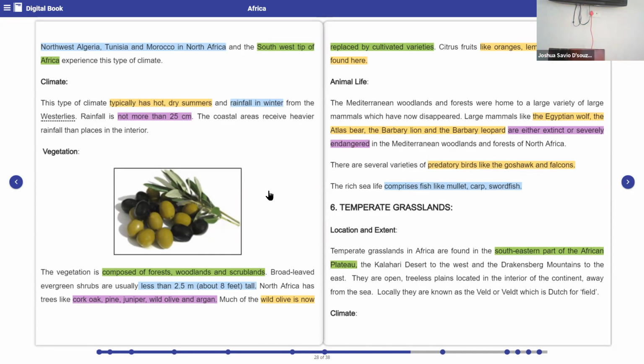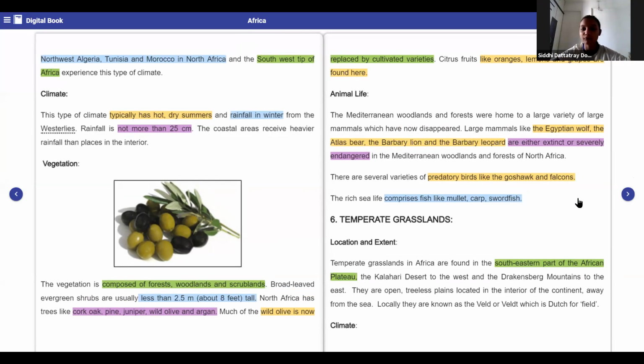Okay, next is the temperate grassland. Let us see, I had explained to you all, where is temperate grassland located? Who will tell me where? On the southeast of this, on the African plateau.